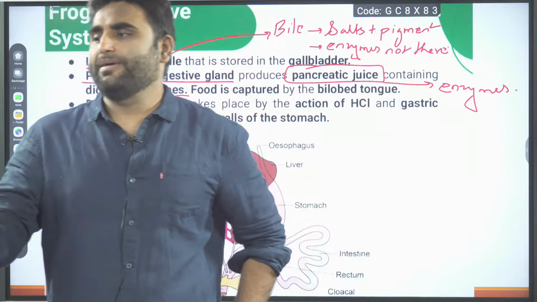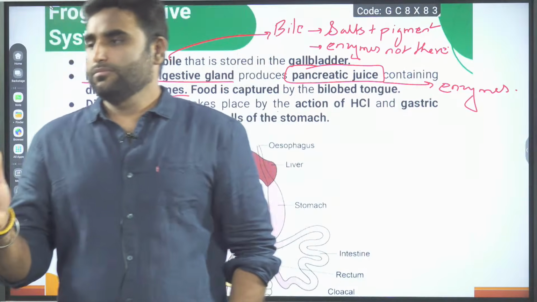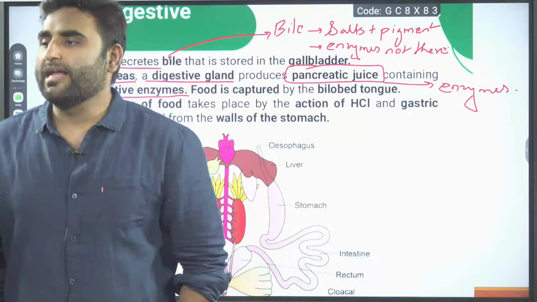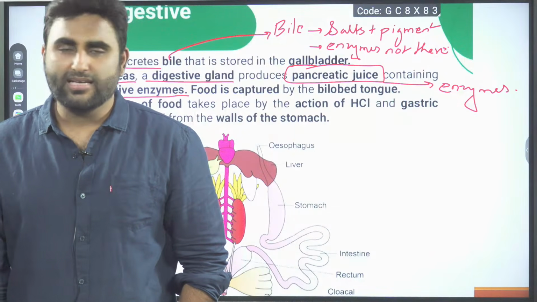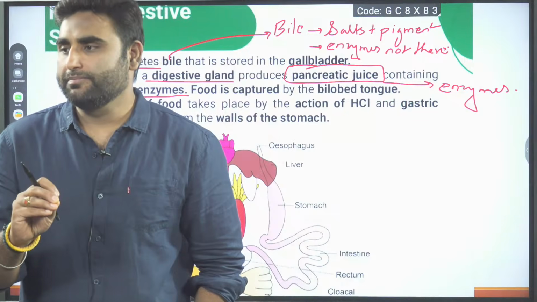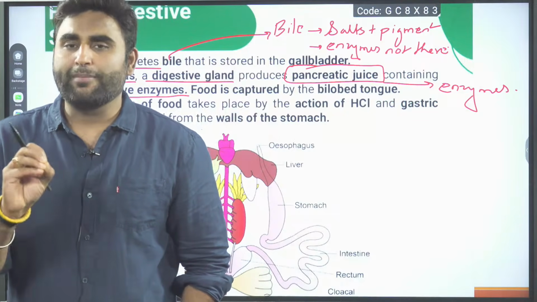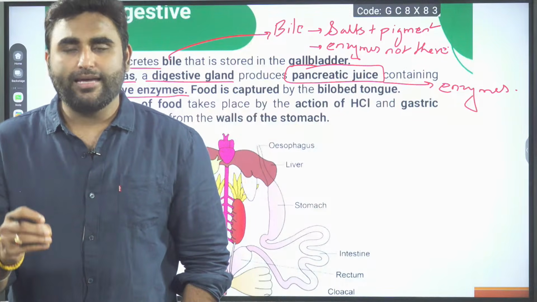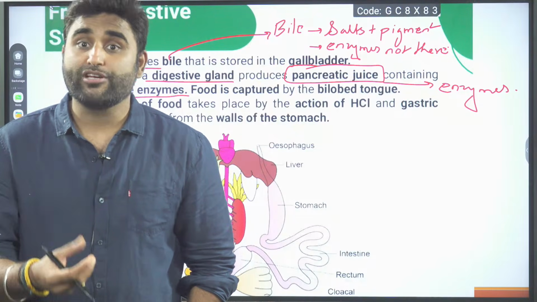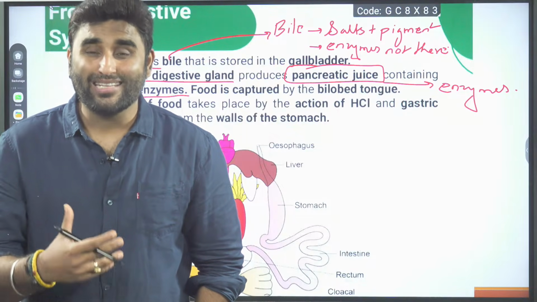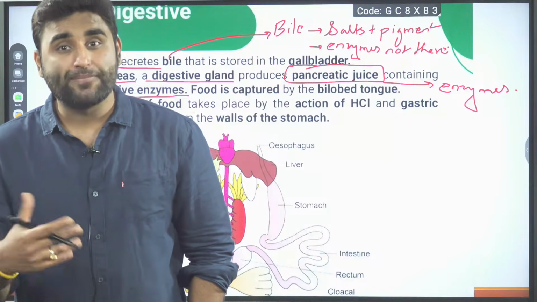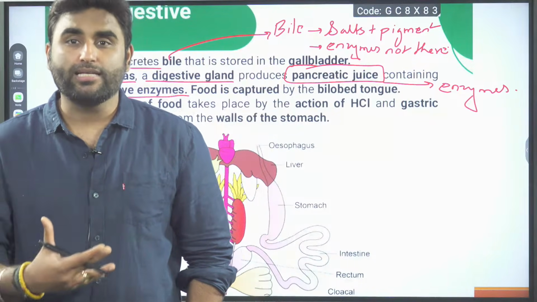Squamous epithelium, Naidu. Squamous epithelium will help in secretion. Columnar epithelium. Yes. Majority of students are saying the right answer. Columnar epithelium cells are modified glandular epithelial cells. They will secrete gastric juice containing HCl and pepsinogen, activated to become pepsin to digest the proteins.